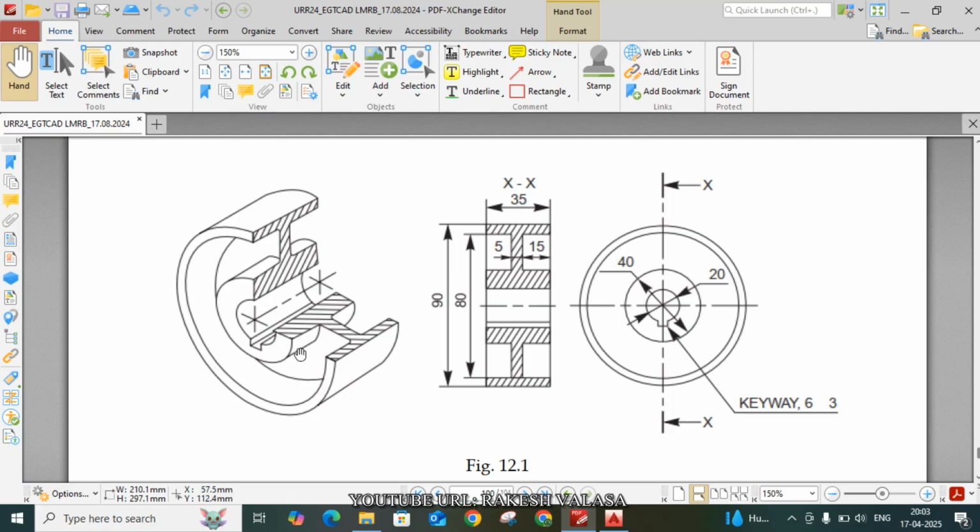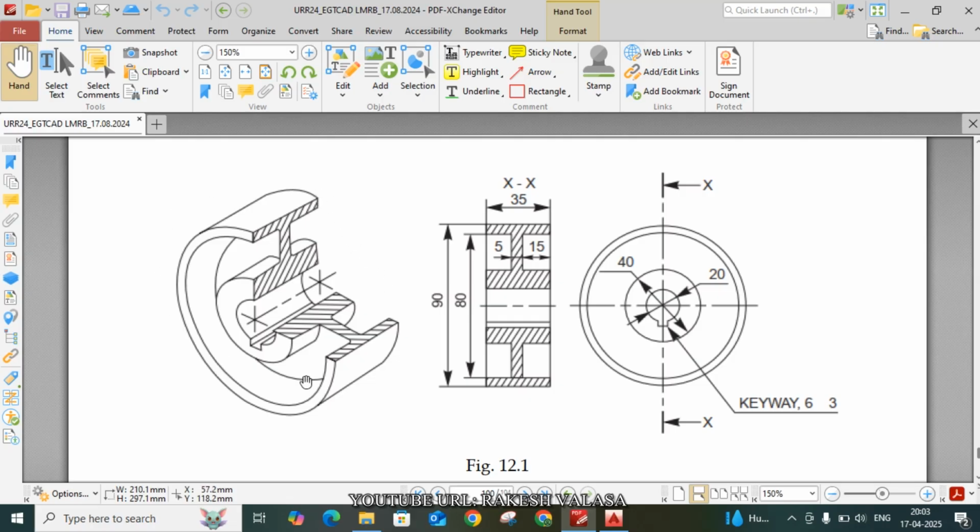Carefully observe this image. We already learned solids of revolution. Cylinder is the solid that is the revolution of a rectangular plane. Similarly, cone is the solid that is the revolution of a right angled triangle.